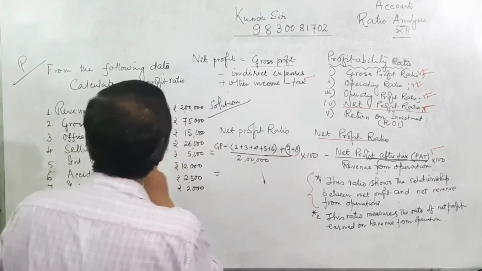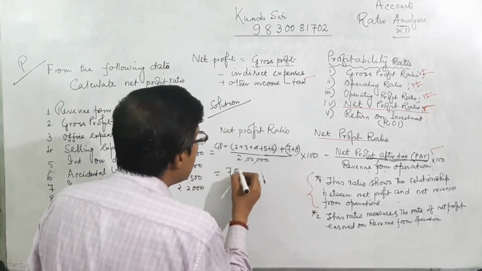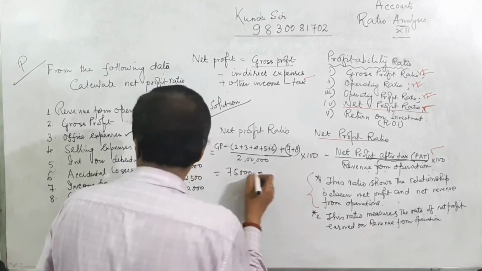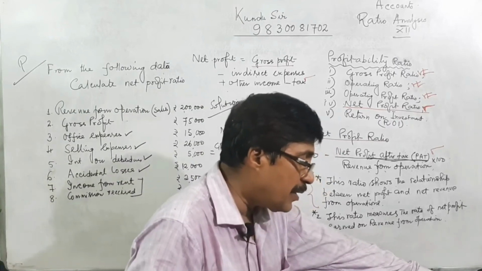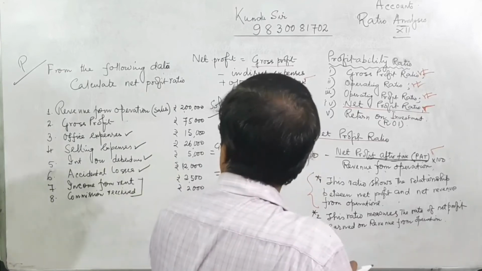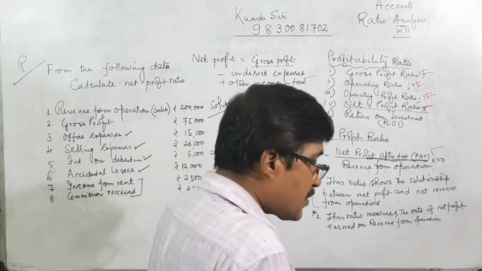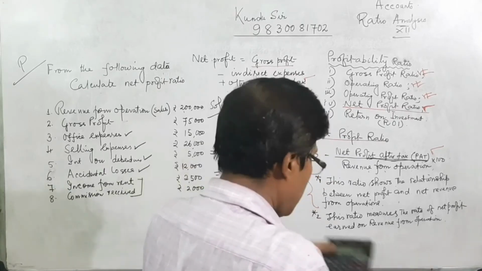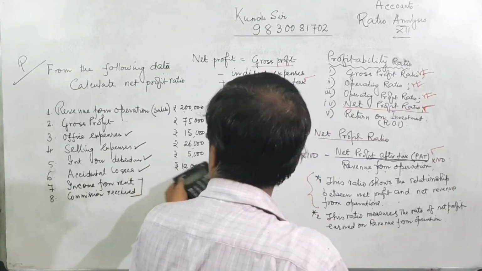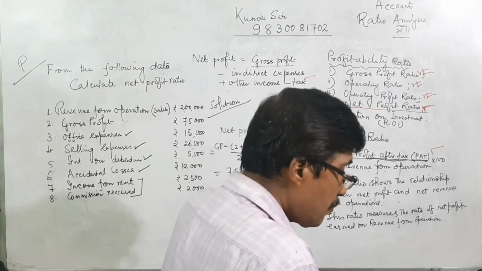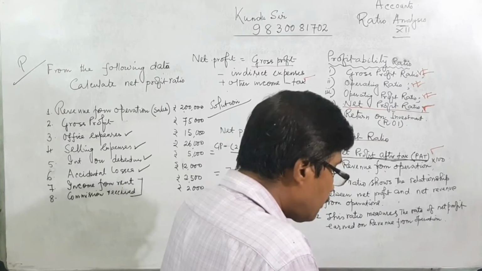Now we are calculating. Gross profit equals 75,000. Minus, we are deducting the items: first 15,000, after that 26,000, thereafter 5,000 plus 12,000.